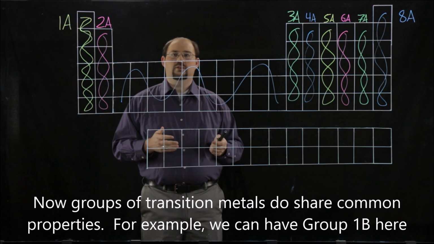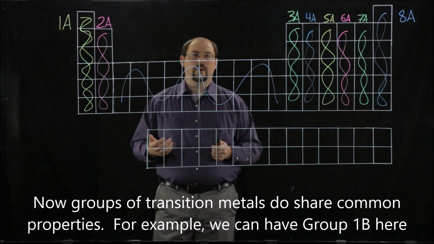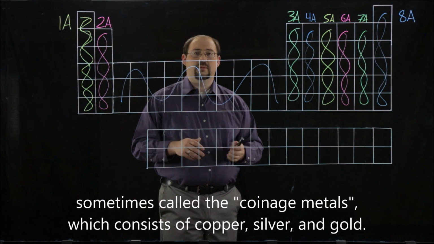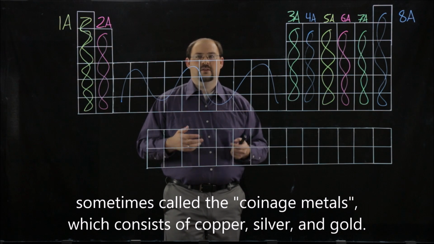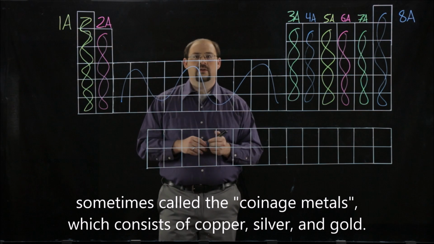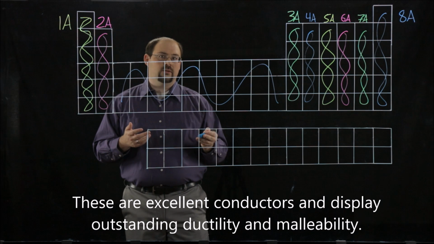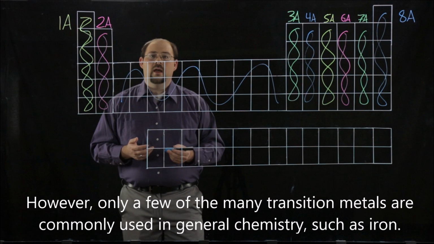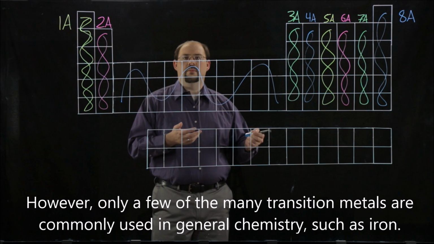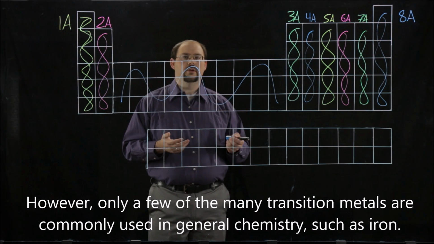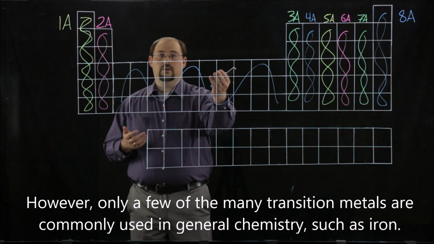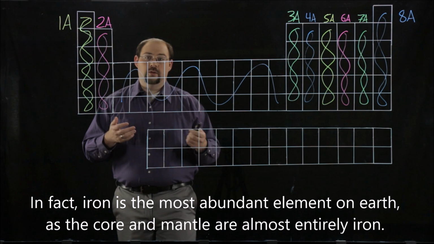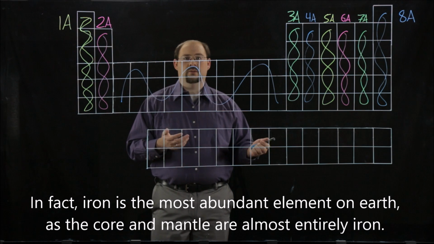Now, groups of transition metals do share common properties. For example, we can have group 1B here, sometimes called the coinage metals, which consists of copper, silver, and gold. Now, these are excellent conductors and display outstanding ductility and malleability. However, only a few of the many transition metals are commonly used in general chemistry, such as iron. In fact, iron is the most abundant element on Earth, as the core and mantle of this planet are almost